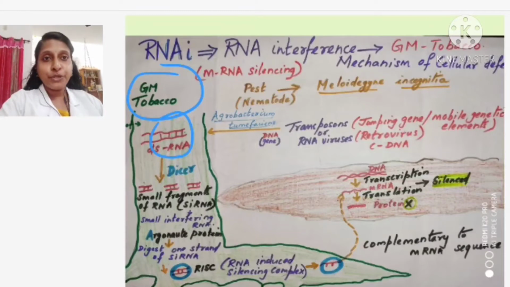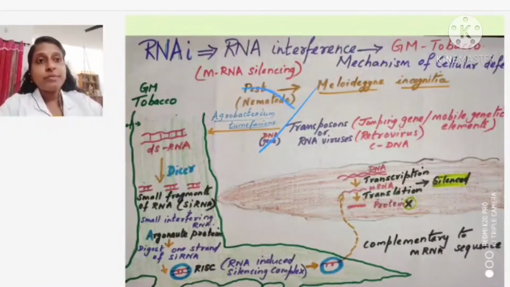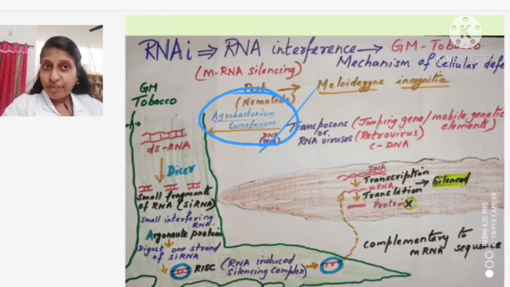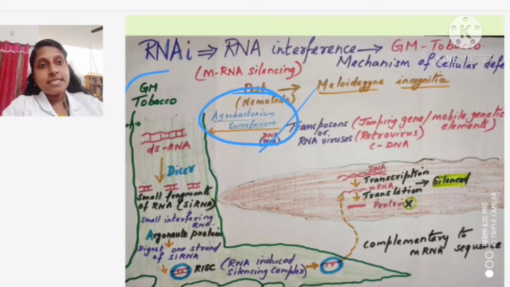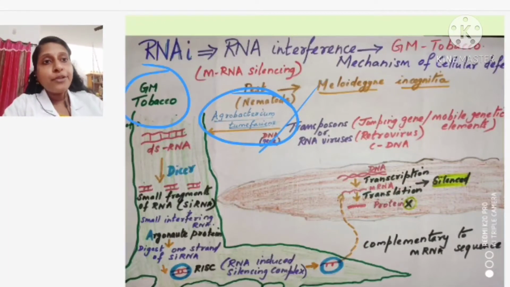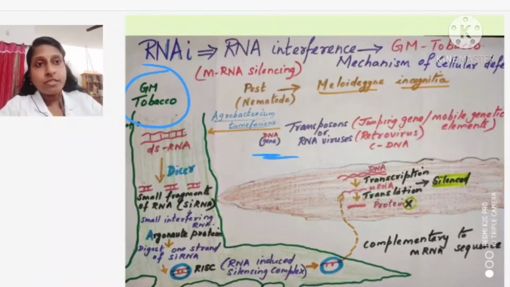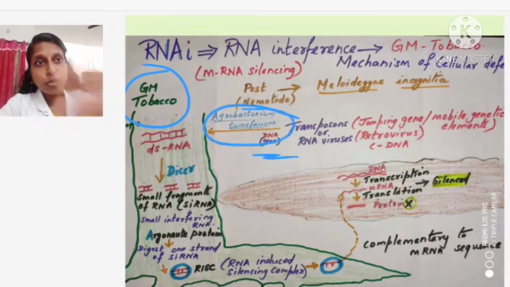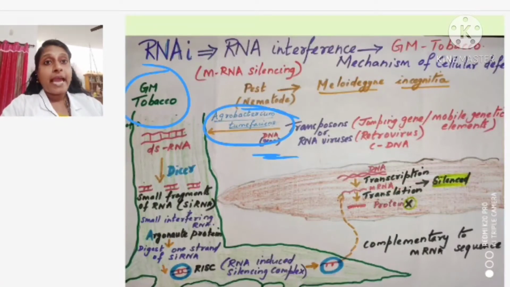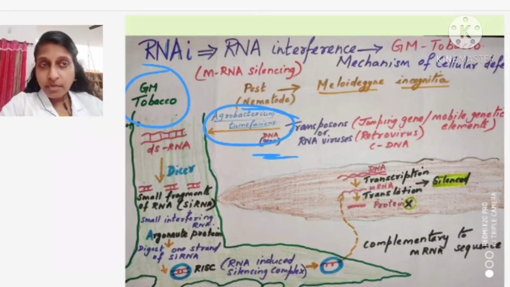The vector I am going to use here is Agrobacterium tumefaciens. We are going to use the bacterium Agrobacterium tumefaciens, right? So, this is the GM tobacco I am going to make. For making that, I am introducing a gene of interest, a DNA, with the help of a bacteria named Agrobacterium tumefaciens. The gene is being introduced into this plant, right? Till now it's clear? Fine.